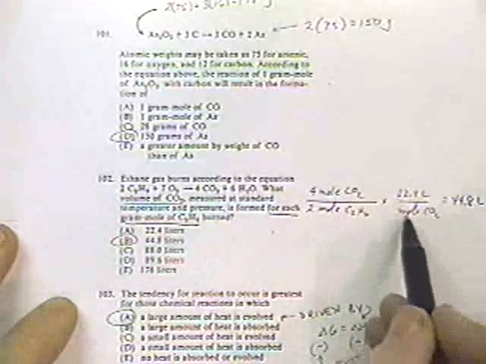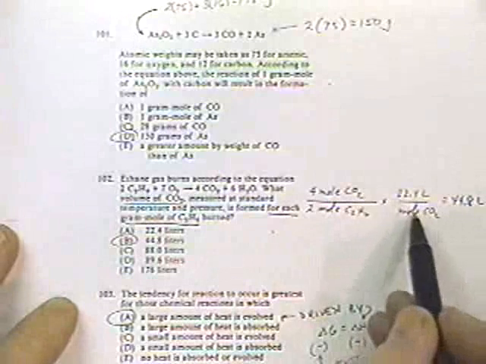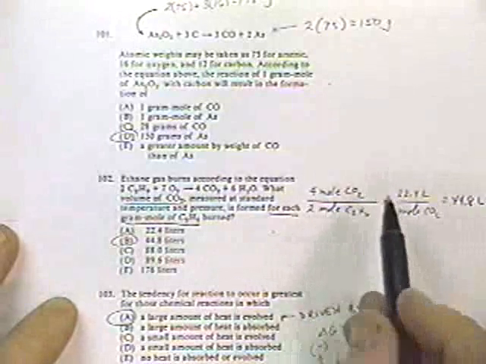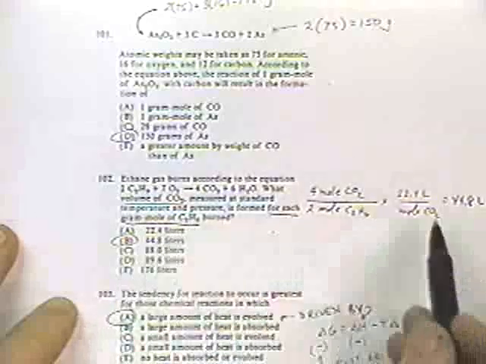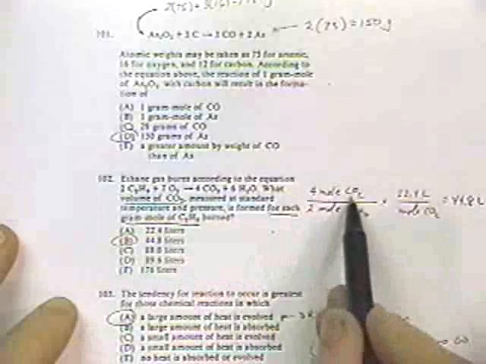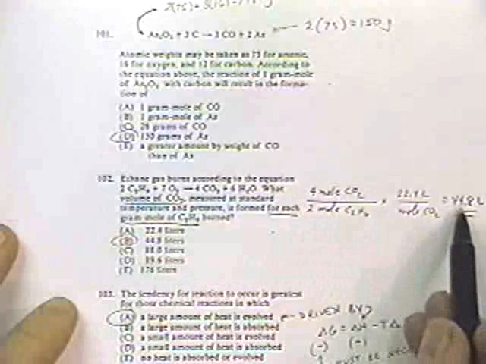According to STP, there's 22.4 liters per gram mole of anything, in this case CO2. And so if we burned 1 gram mole of methane, we'd end up with 2 gram moles of carbon dioxide, which would occupy 44.8 liters.